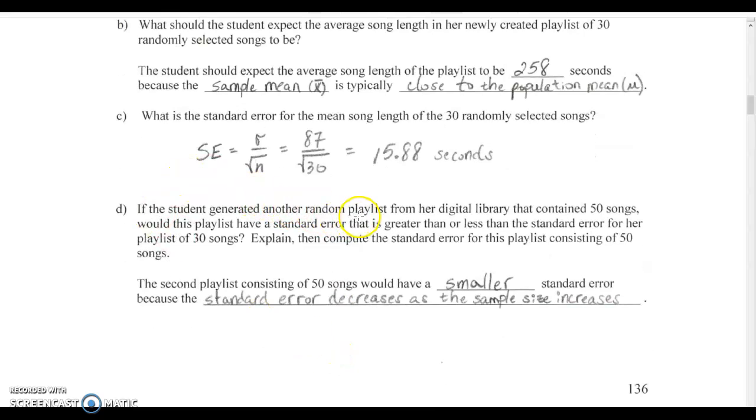If the student generated another random playlist that contained 50 songs, so now the sample size has gone up to 50, would this playlist have a standard error that is greater than or less than the standard error for her playlist of 30 songs? So remember, standard error, we're dividing by the square root of the sample size. So we have a fraction where n is in the denominator, and if n is getting bigger, that fraction will get smaller. Okay, so that means the standard error for the 50 song playlist should be smaller because the standard error decreases as the sample size increases, and you can see that from the formula.